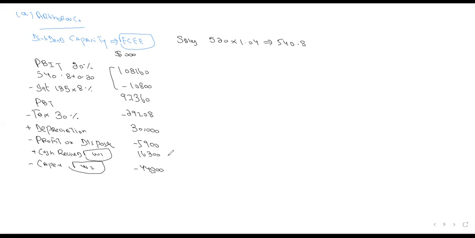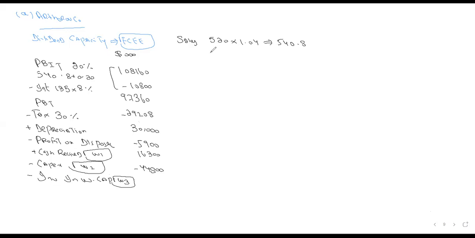Very good. Now, in the same way, in this question the examiner asks you for investment in working capital. What was stated for the working capital? $0.15 investment for every $1 increase in the sale revenue. Our previous sale revenue was 520, and now it is 540.8.